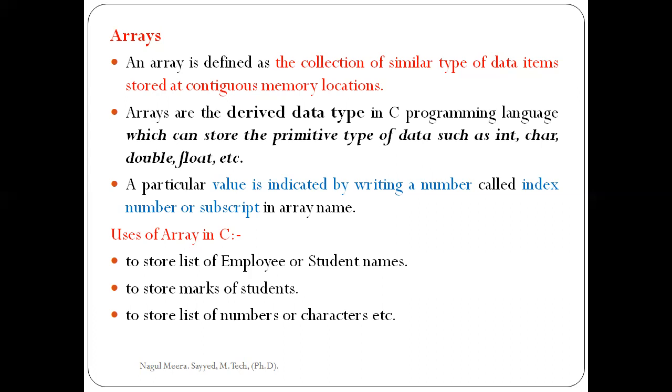Also called as subscript. So simply, an array is a collection of similar data types, a collection of values. The position of a particular value in an array is indicated by the index number, also called the subscript, along with the array name.